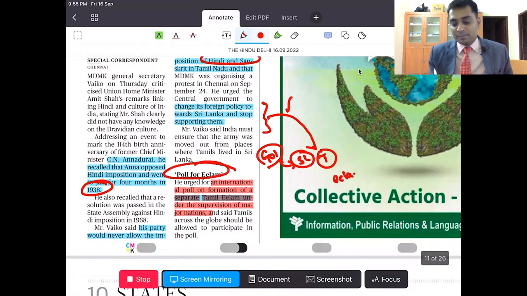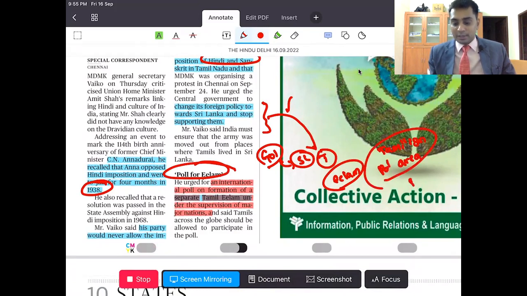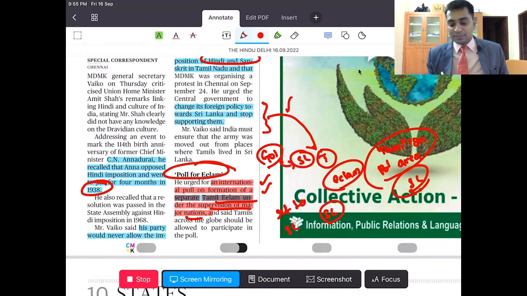What is this Eelam? A separate Tamil political area for Tamils in Sri Lanka. An international call on formation of a separate Tamil Eelam under supervision of major nations. So they are asking that pressure be brought on Sri Lanka to give rights to Sri Lankan Tamils. So this is what they are saying.